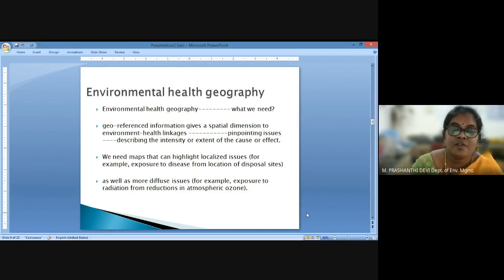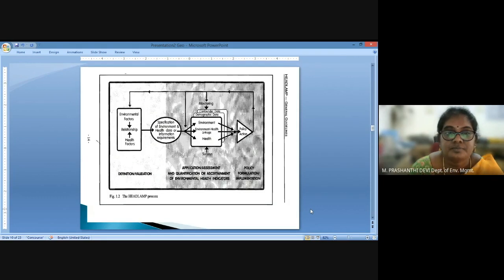This kind of exposure can be derived through maps, as well as more diffuse issues like radiation destruction, or a reduction in air quality, or reduction in the atmospheric ozone level, which has led to a lot of skin exposures and skin diseases. So that also can be observed through maps, thanks to our satellite data.